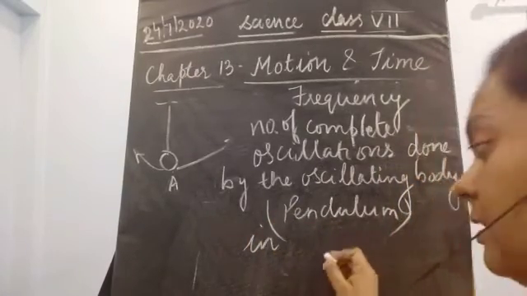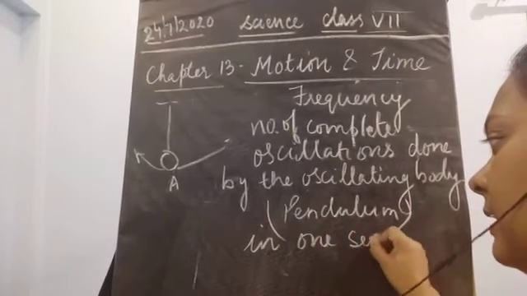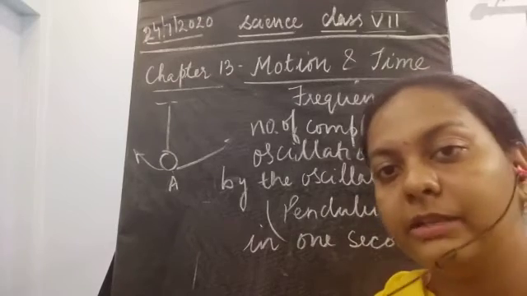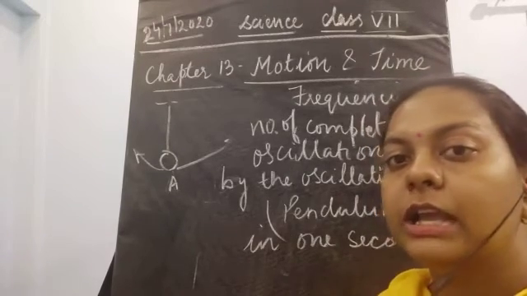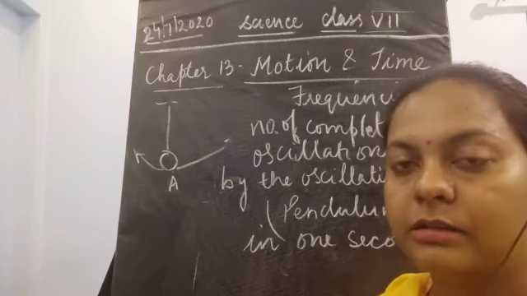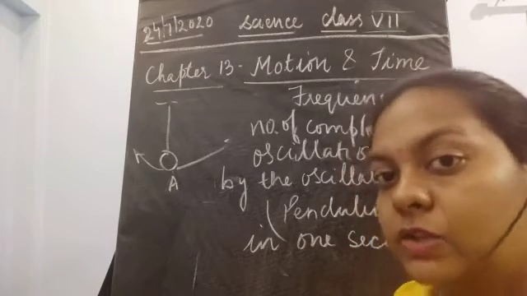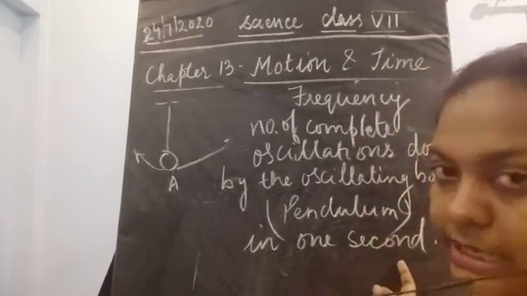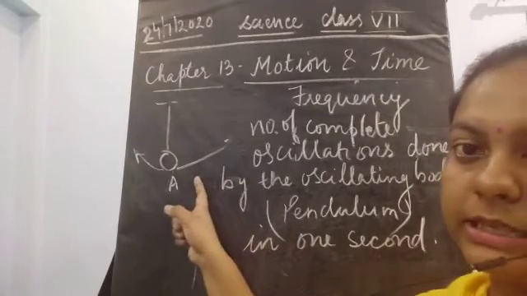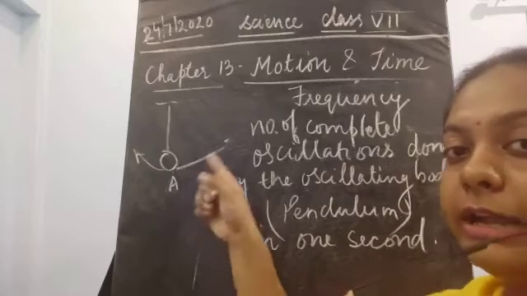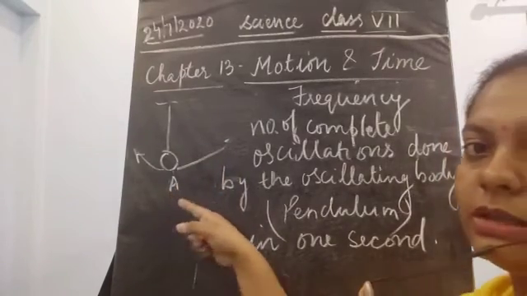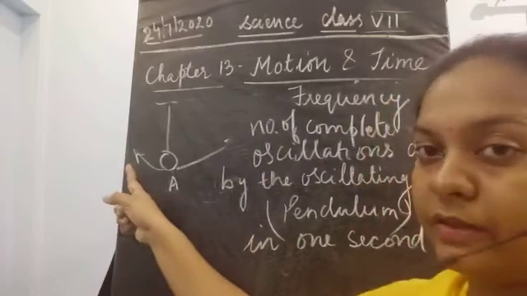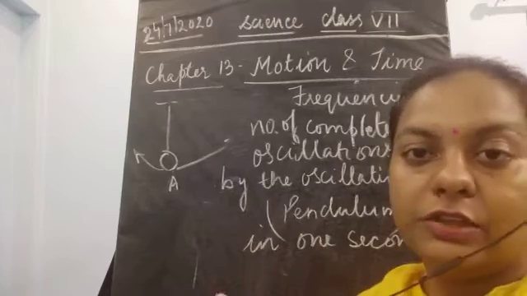That time is fixed, 1 second. Now in 1 second, how many times is it going to take complete oscillations? That is known as the frequency. So how will you define frequency? It has a fixed time. How much time is there? 1 second. Now in 1 second, how many times is it taking a complete oscillation? What is the complete oscillation? It starts from the mean position, moves towards its extreme position, comes back to its mean position, moves towards another extreme position, and comes back to its mean position. So this is one oscillation.